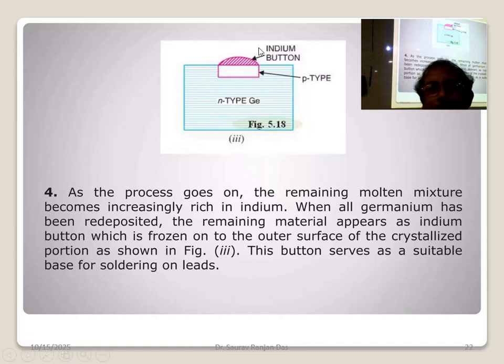So this we are calling indium button. Just like a button, on the surface we are just giving a single drop, a small piece maybe. Then it melts and flows with a little bit of heat, and after that we again freeze the material. So it is getting fixed up as a solid, because it is first molten and then becomes solidified. So it will be fixed on the surface like a button. So we call it indium button, frozen on the outer surface. So it serves as a soldering on lead.